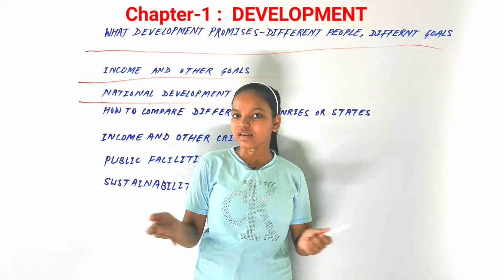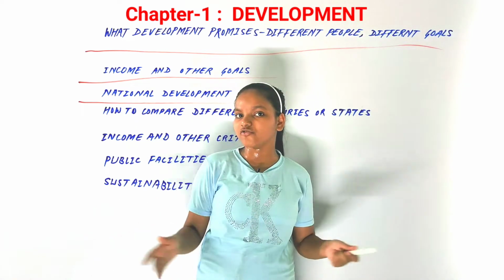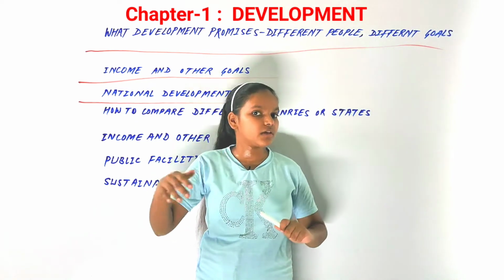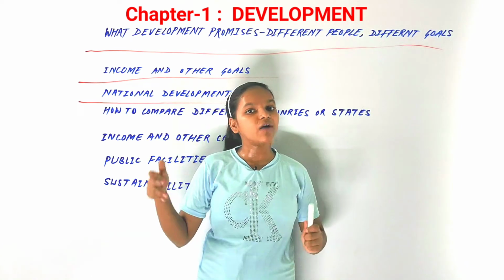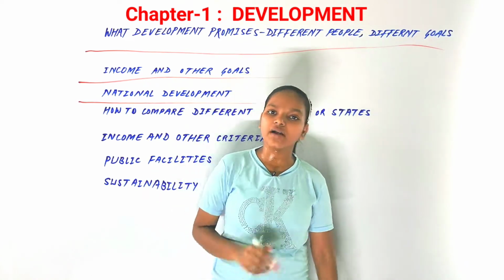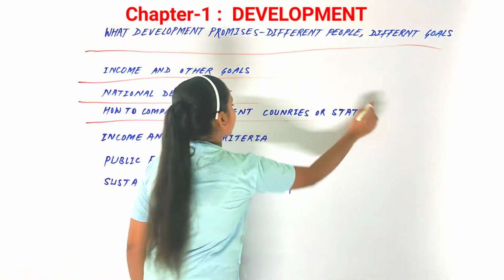So how do we say that? If we talk about national development, it should be development for the whole country. Every person should be developed. There should be equal development for all persons. So how would that be done? Let's talk about it with the next topic, that is how to compare different countries or states.